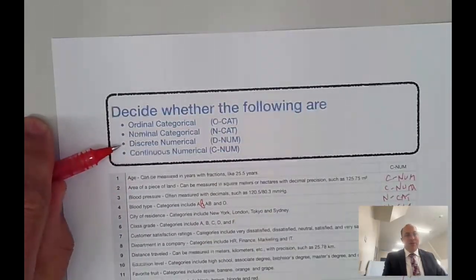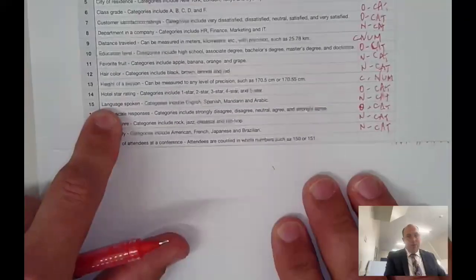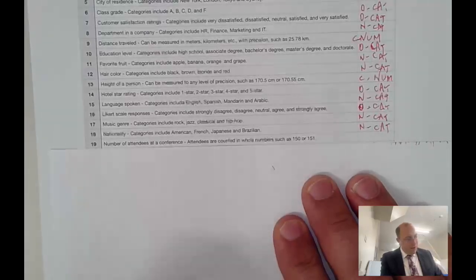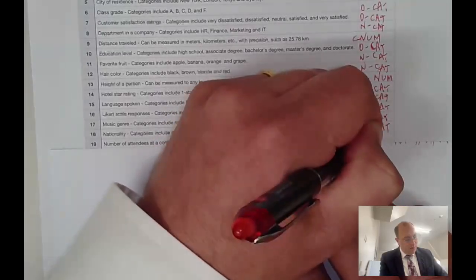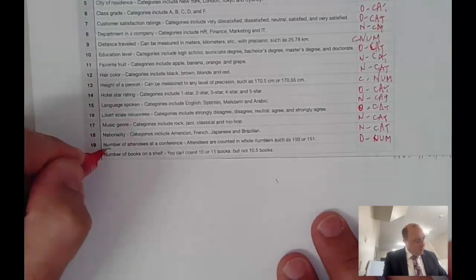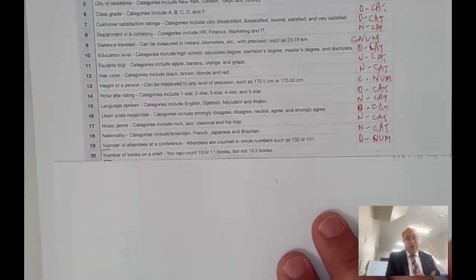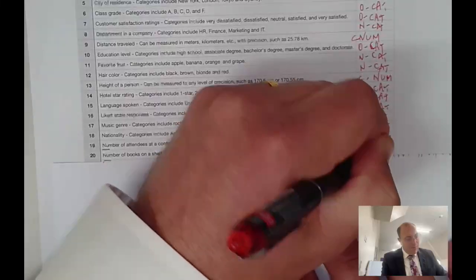So the number of attendees at a conference is discrete numerical data. The number of books on a shelf. When we've got number of, that's a pretty good indication that we're dealing with discrete data. And so it's discrete numerical data.